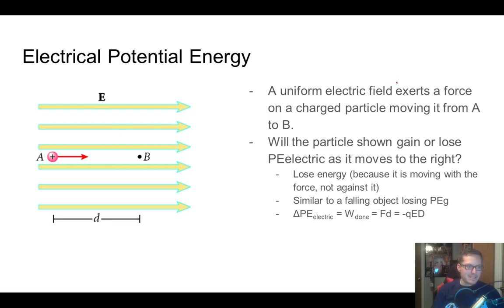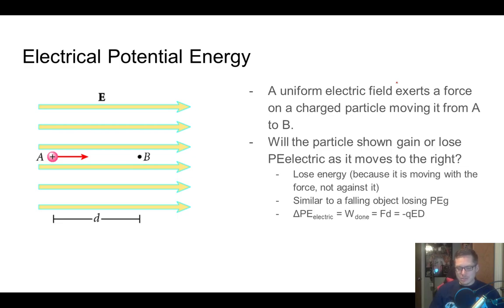It's the same idea as gravitational potential energy, but it can be a little bit trippy to think about for a couple of reasons. Number one, gravity is nice because we automatically think of gravity as moving up and down, and that makes life a lot easier to think about. And number two, gravity only pulls in one direction, so if you're above the ground, you automatically have some gravitational potential energy.